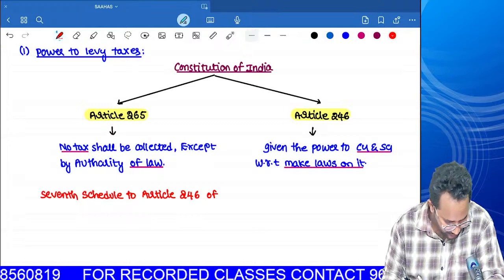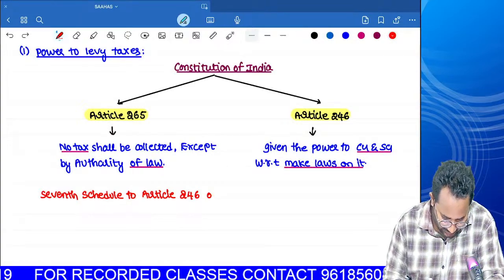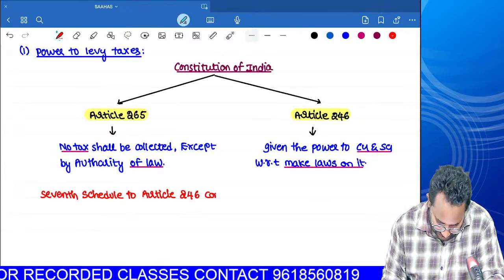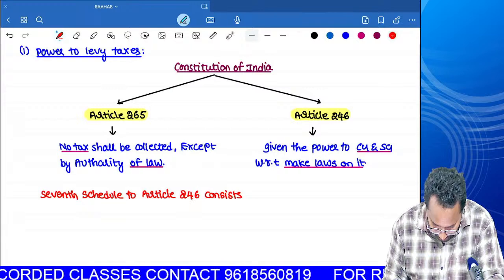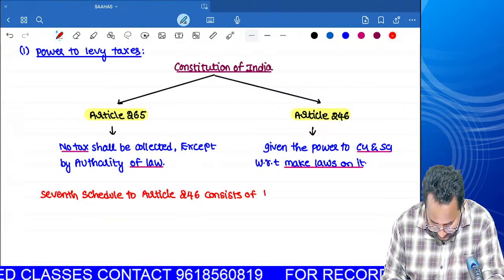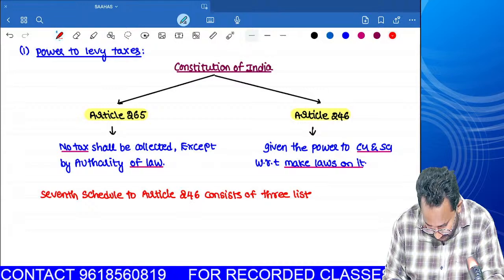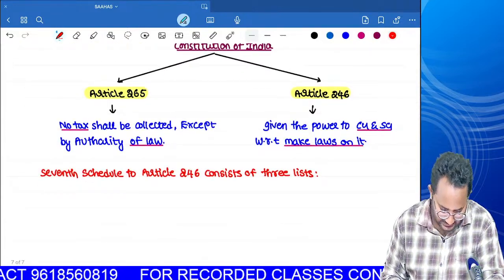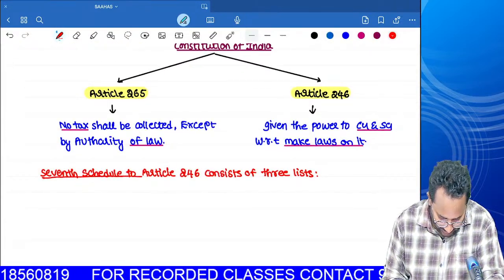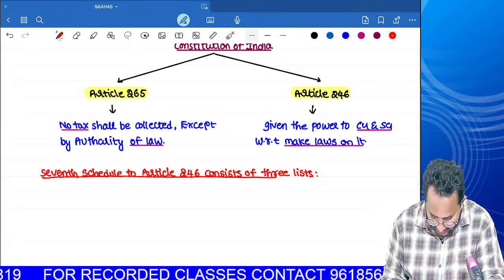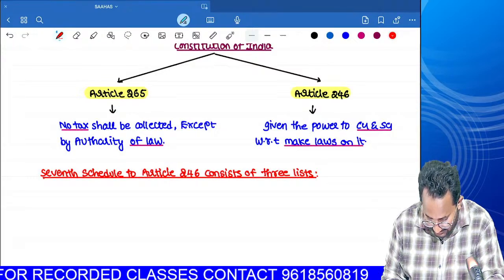What is that? The 7th schedule to article number 246 consists of 3 lists. Consists of how many lists? 3 lists. So in the Constitution of India, we have articles. Within those articles, we have schedules.